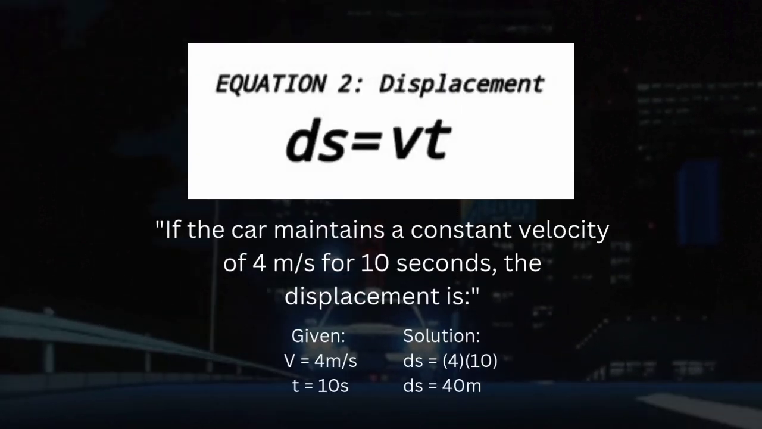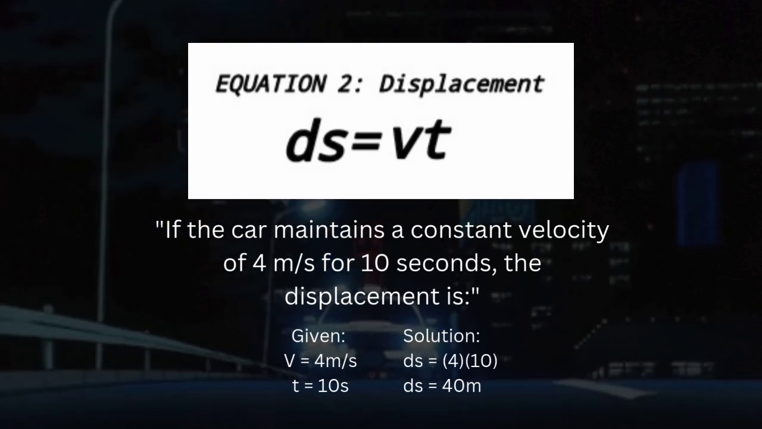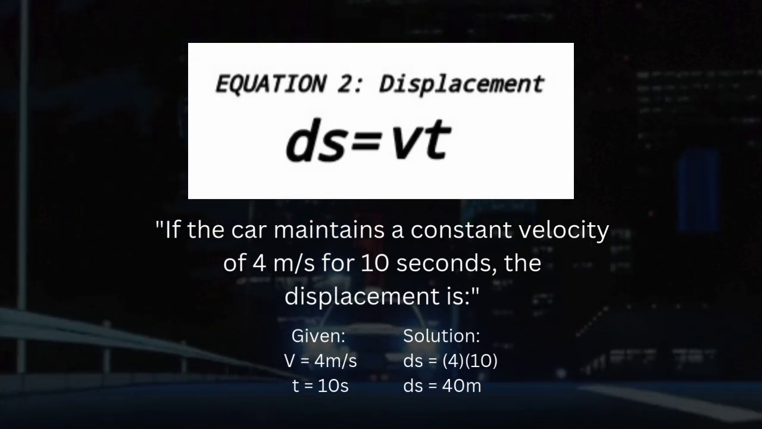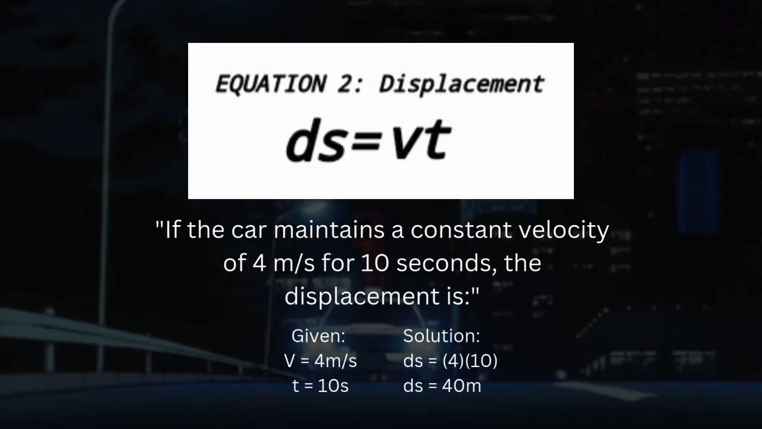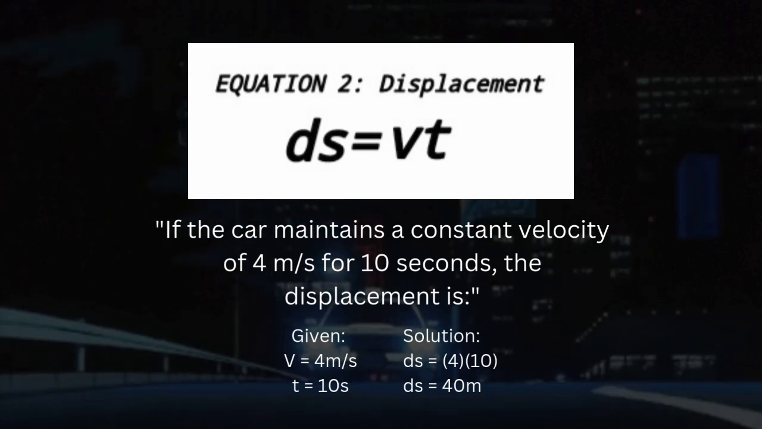The second equation is displacement, where the formula is displacement equals velocity multiplied by time.